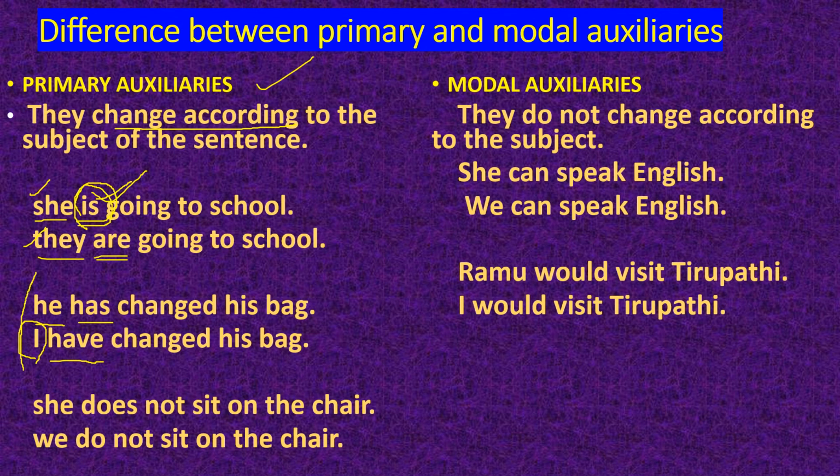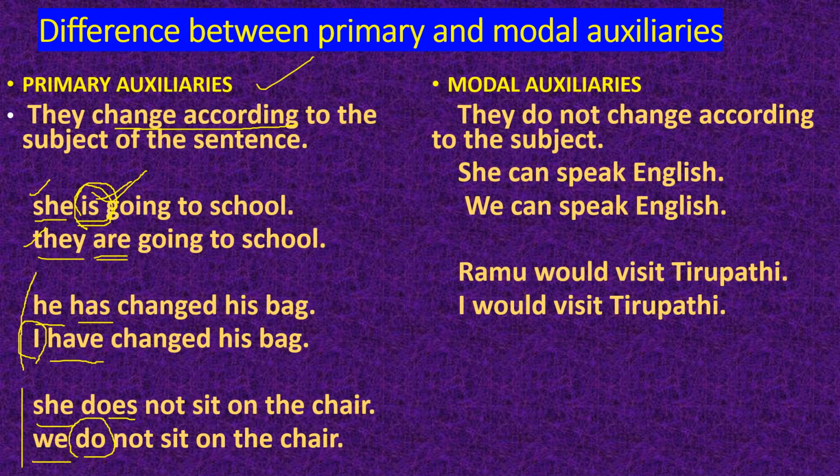Next one, come to the do forms. She does not sit on the chair. We do not sit on the chair. When we change she to we, we write do instead of does. So she does, it does, he does. That's the subject and verb agreement. Here we do, they do, I do, like that. So when we change the number of the subject, whether it is plural or singular, according to the subject, it changes.